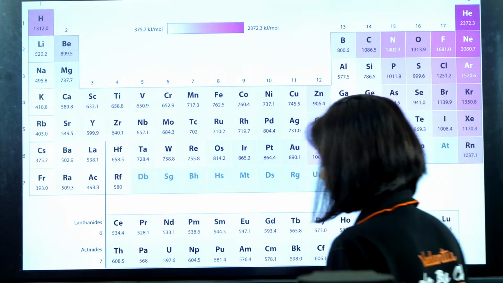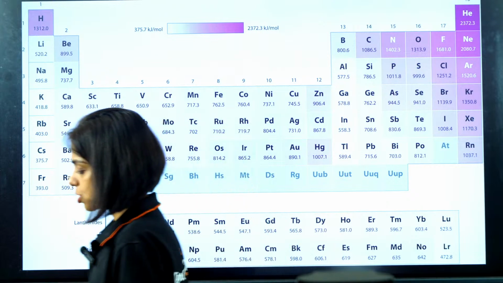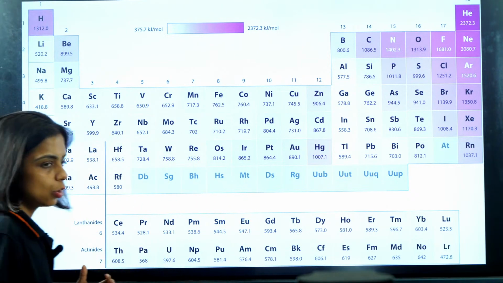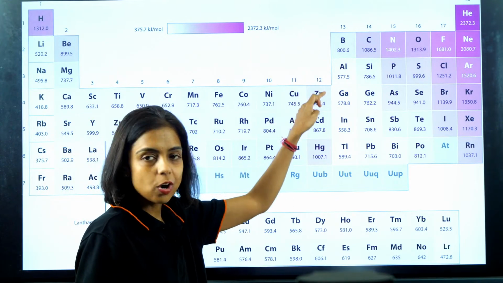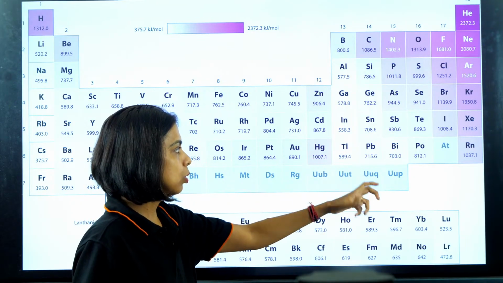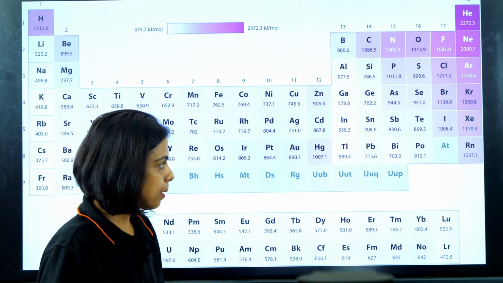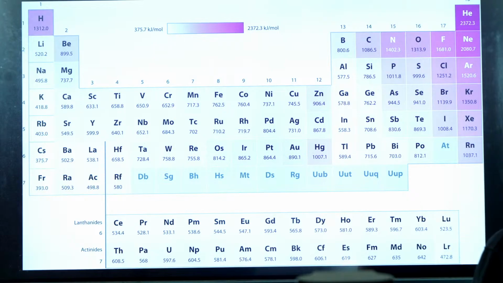So guys, this is the entire periodic table, and ionization energies are also written for every element. You can see there are variations in the trends. As we can see, down the group it is not regularly decreasing, and so is the case with some other groups also. Yups. So guys, just take a note of it.